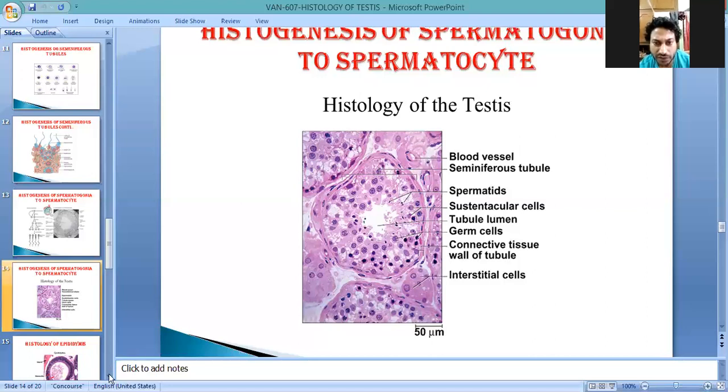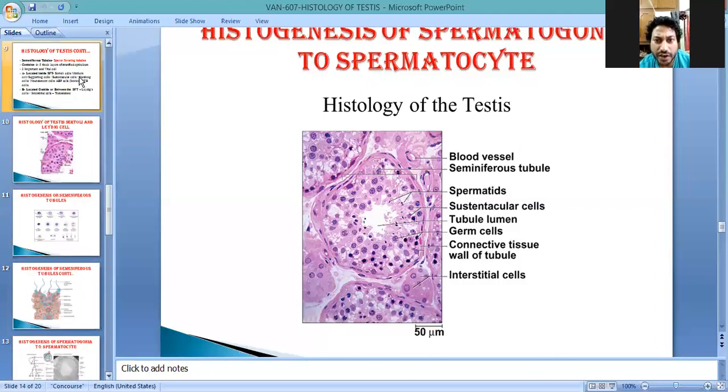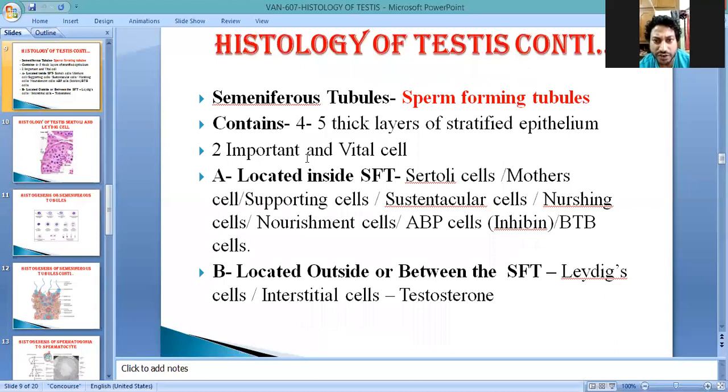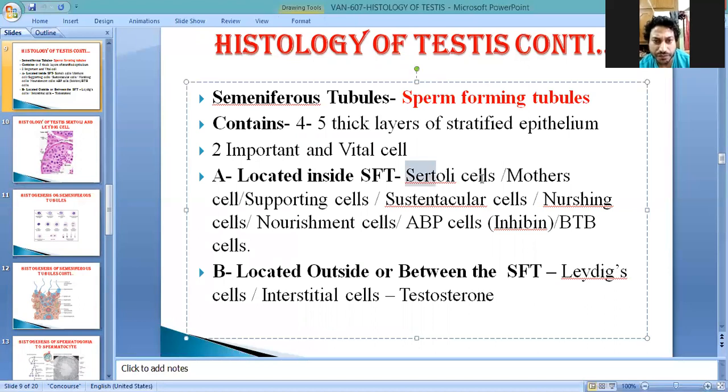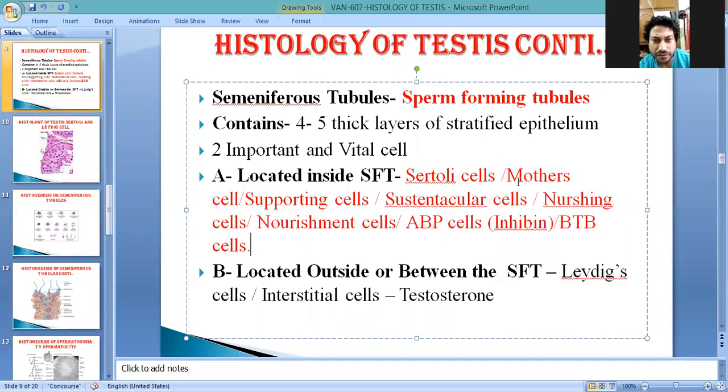Another name of Sertoli cells is sustentacular cells. These cells are located inside the seminiferous tubules and play major roles in the whole process of spermatogenesis. Accordingly, they are named Sertoli cells, mother cells, supporting cells, sustentacular cells, nursing cells, nourishment cells, and androgen binding protein cells.